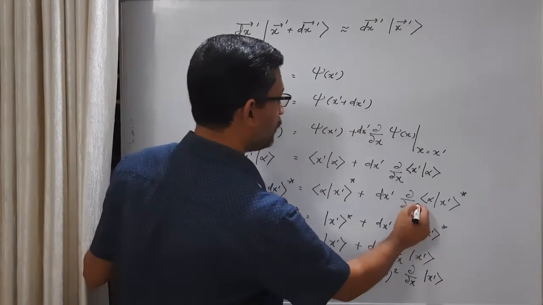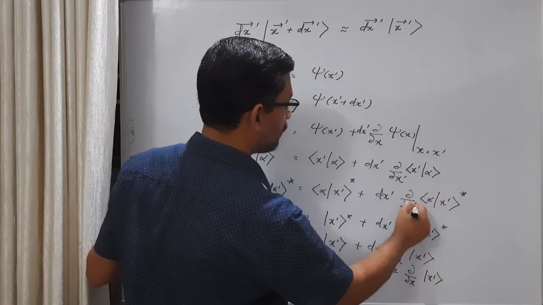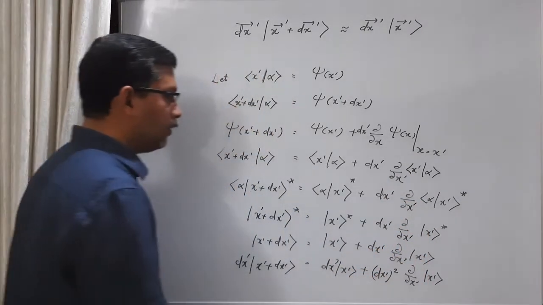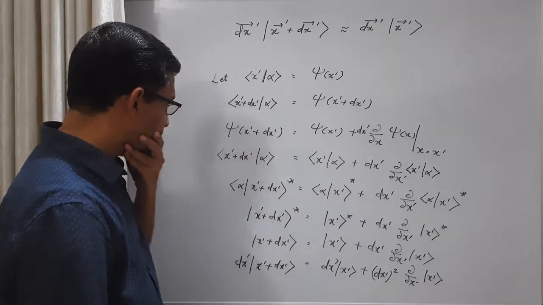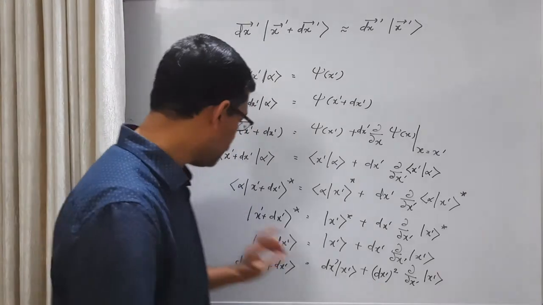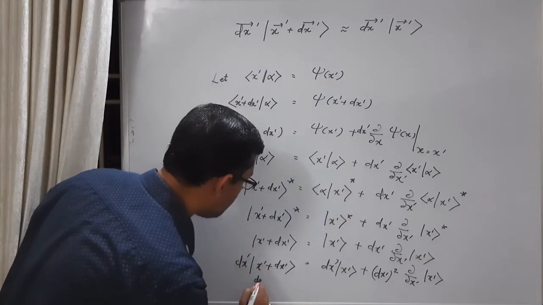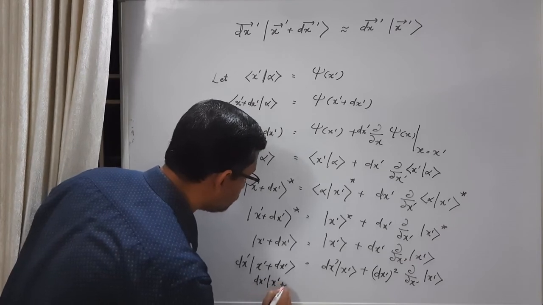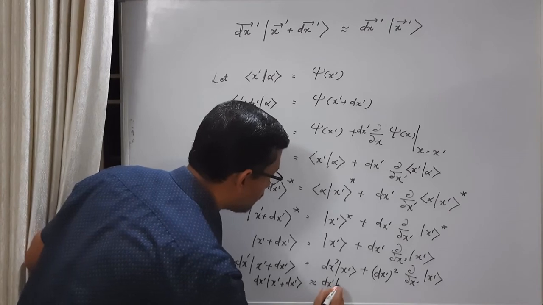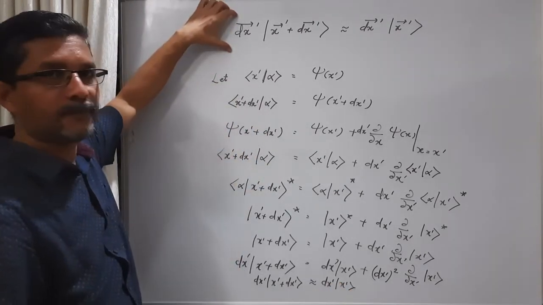Maybe we can put dou by dou x prime because x equal to x prime is put here. Now we have a second order term in dx prime here, dx prime square. So if you drop that, this is approximately equal to dx prime times ket x prime.